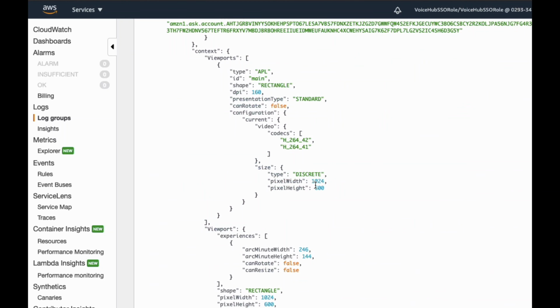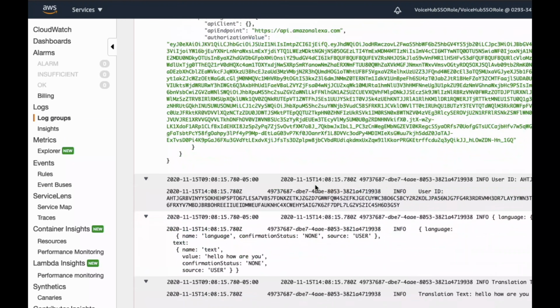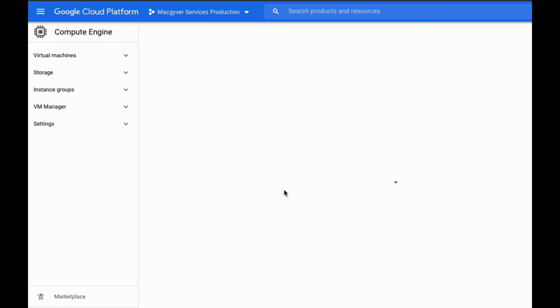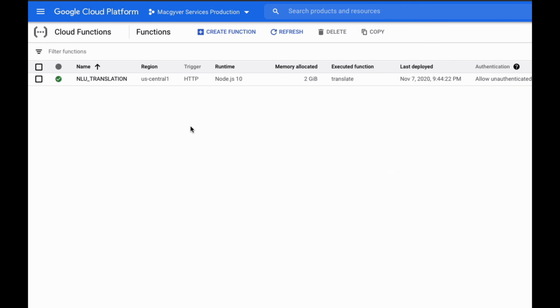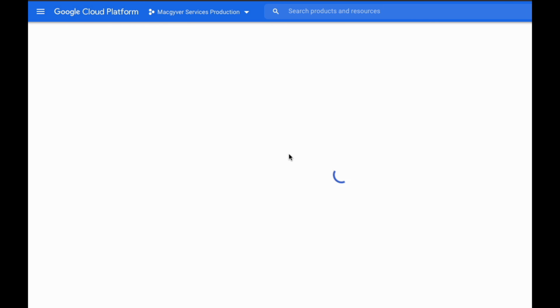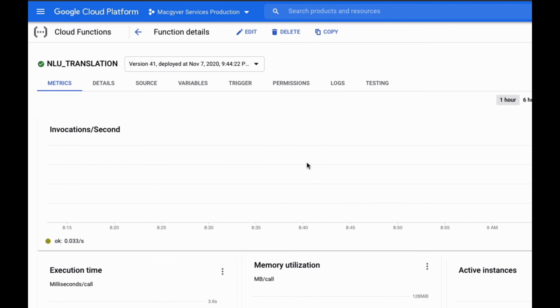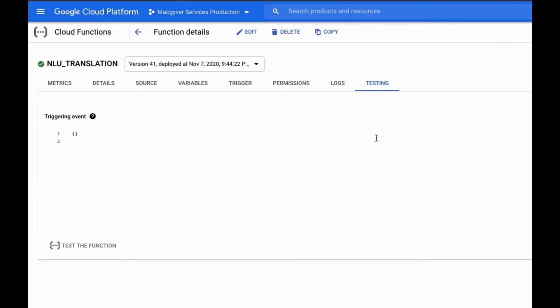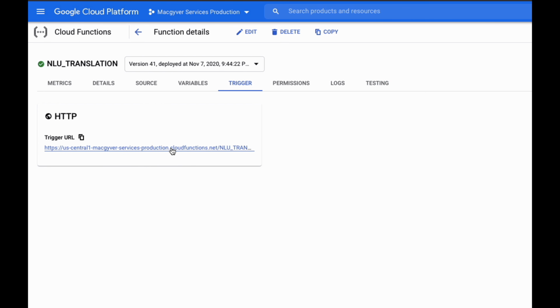But let's hop into the Google part. What actually happens on the Google front? All right, so we create a cloud function, and this is our API. This is our server. So the name becomes the route, and if we look at it, we should see the host name, and that's how I knew what to supply in the trigger. This is the fully qualified host name. And this is where we would send the data in order for this cloud function to properly respond to it.